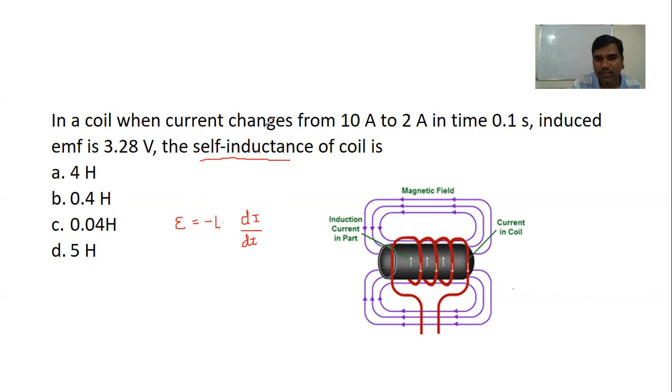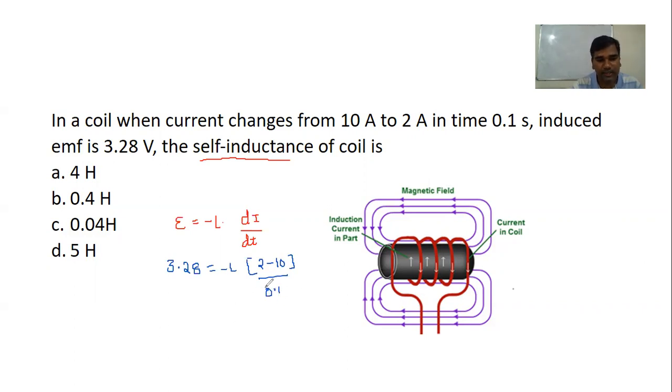Now to find out that self-inductance, we can substitute the induced EMF, which is 3.28, and minus L, we are finding di. It is changing from 10 ampere to 2 ampere. So final current 2, initial current 10. And how much time has it taken? It is taking dt as 0.1 second.